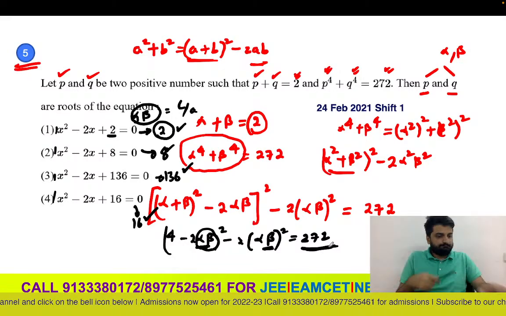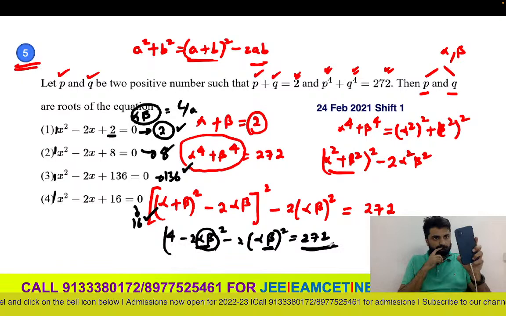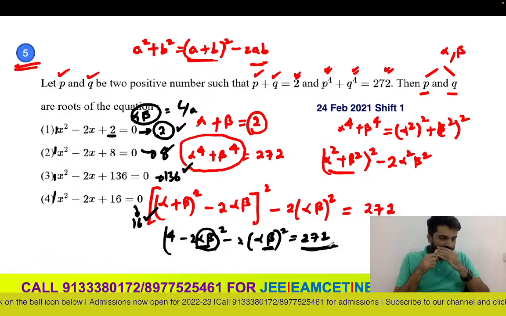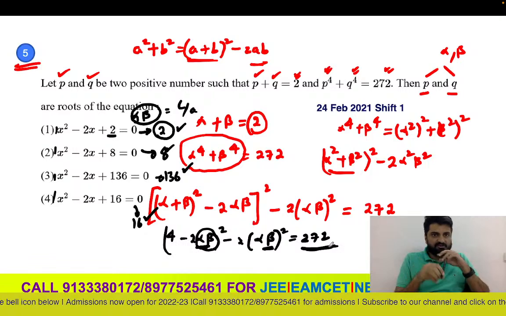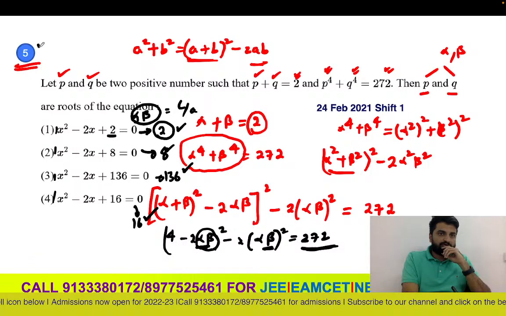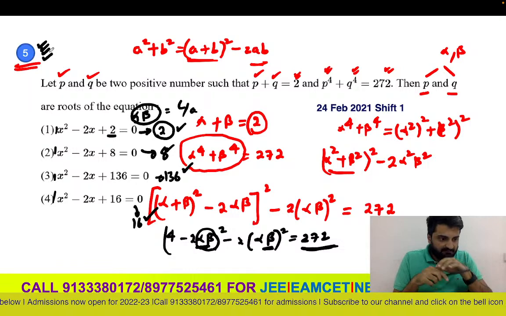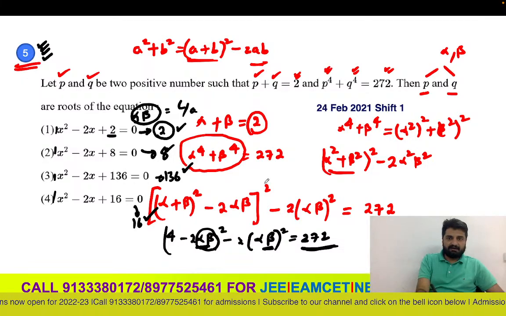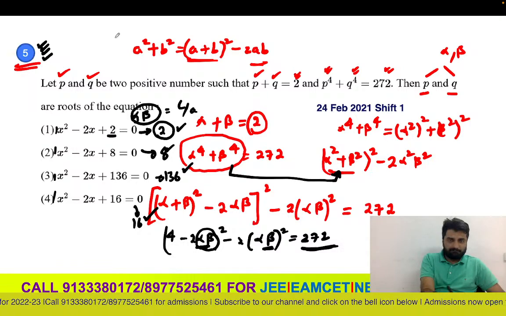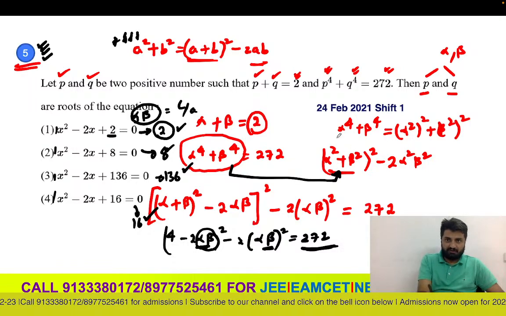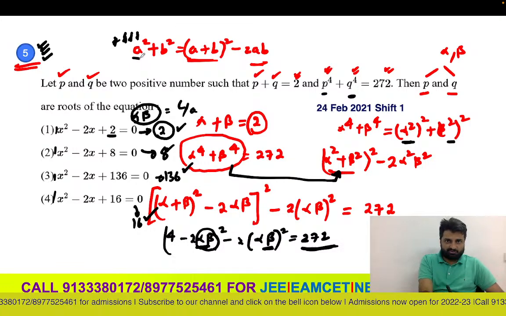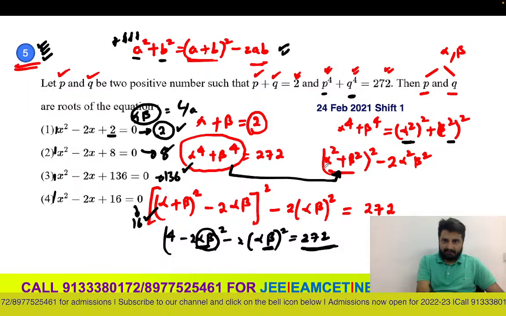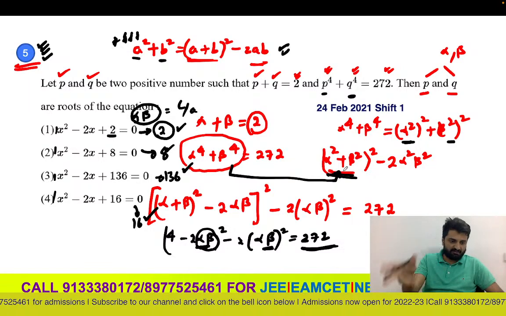Is it clear everybody? All of you, please. So this is how you can do question number 5. Very good question. Again it's the basis of sum of the roots and product of the roots. Here we are using some basic algebra formula. This is the only twist here: how are we writing power 4? Power 4 converted to power square, use the sum of squares formula, and again on those squares use the sum of squares formula. And then we verify.